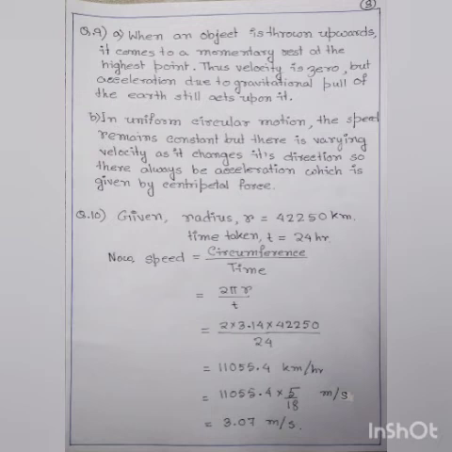So speed will be circumference divided by time taken, and time here is 24 hours. So for the circumference, just substitute the value of pi, that is 3.14, and the radius of the circular orbit. Okay, so it is 42250, substitute the value, and what we will get? The speed of the satellite will be 11055.4 km per hour. Now if you want to convert it into meter per second in SI unit, you can multiply it by 5 by 18, and then the speed of the satellite will be 3.07 meter per second.